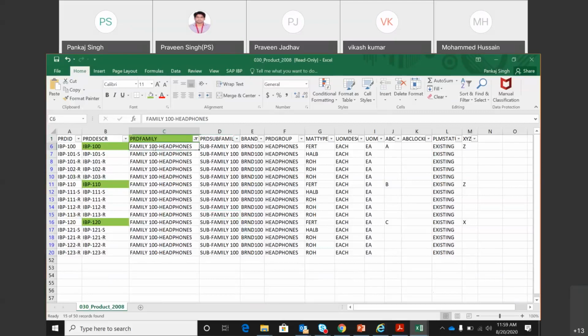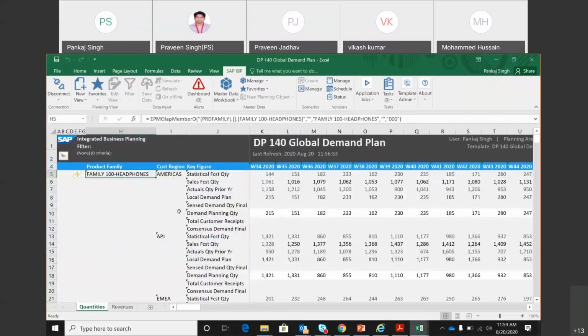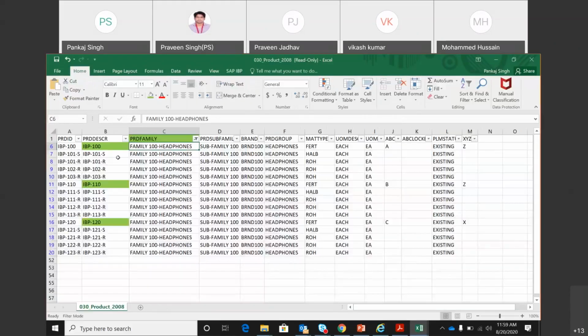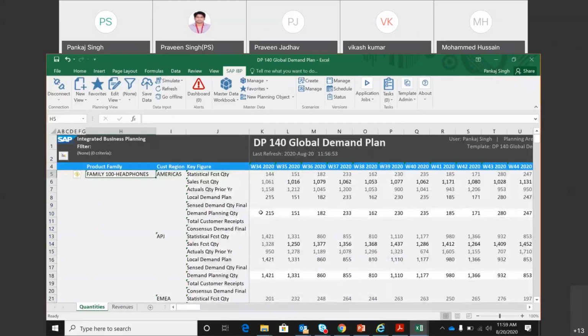So if I go back to this template, the key figures which are being seen over here show me the data which belongs to this product family. We are no more talking about a product over here. We are now talking about a family. As we can see, this family has 3 different products. So this demand planning quantity is going to show me a number that is the total sum of the demand planning quantity of the 3 products that we saw.